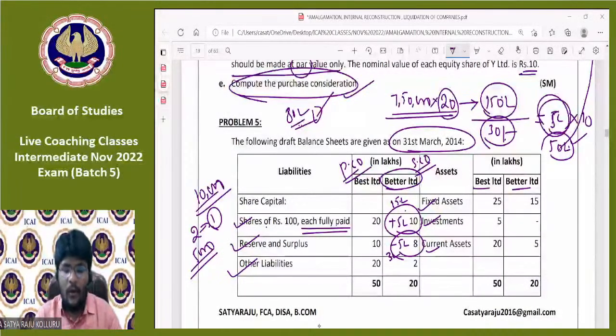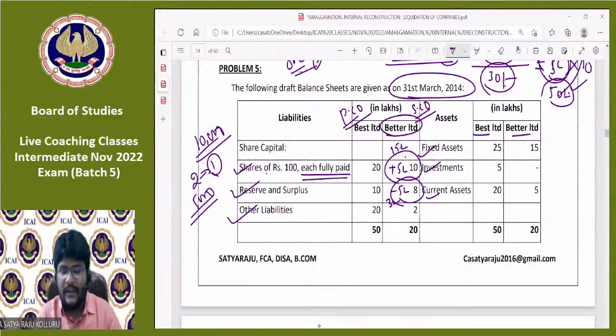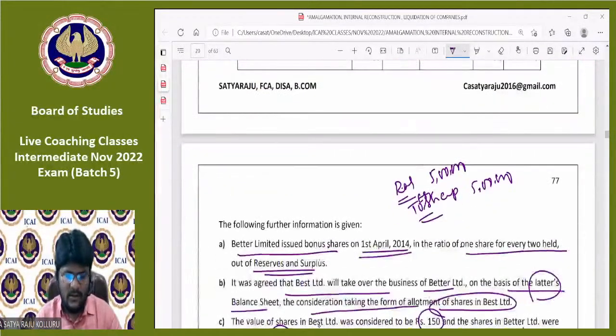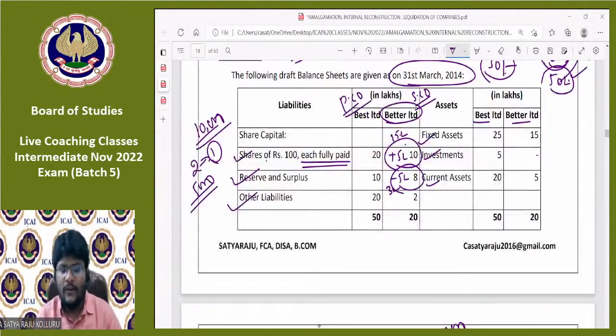Okay. What you need to do is open the realization account. Here, all the assets and all the liabilities are taken over by the purchasing company. You can also open the equity share capital account. You can also open the Best Limited account in the books of Better Limited. Then dismantling of the balance sheet, purchase consideration due, purchase consideration receipt, then payment to different parties. Payment to different parties means there is no party here, only the equity shareholders. Then close the realization account, find the realization profit or loss, then transfer to the equity shareholders account. Then make the final settlement to the equity shareholders.